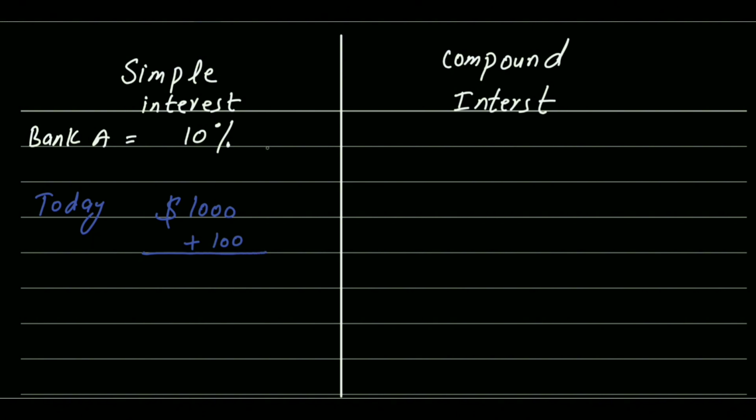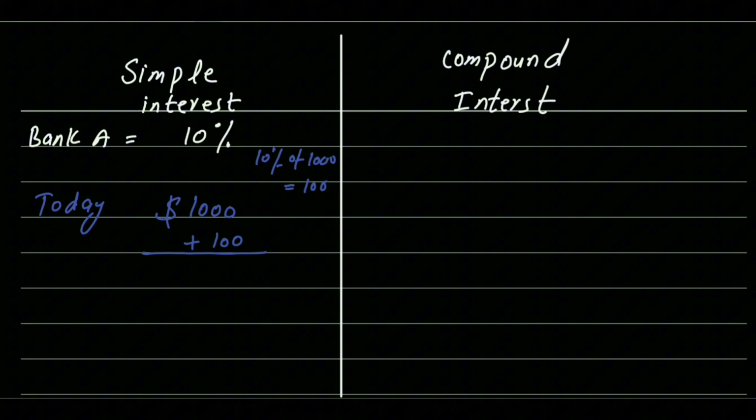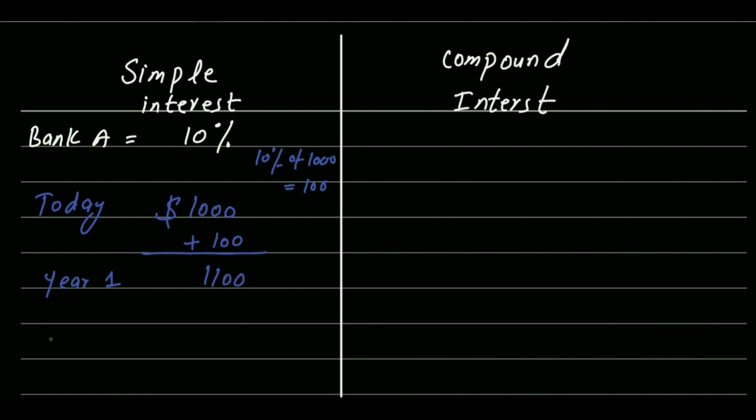So after 1 year, they will give you an extra $100. That means 10% of 1,000 is equal to 100. So they will give you $100 extra per year. So at the end of year 1, you will have $1,100.